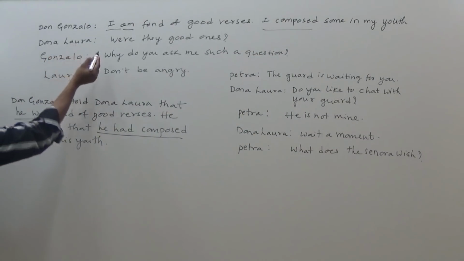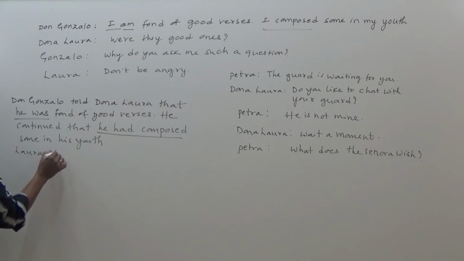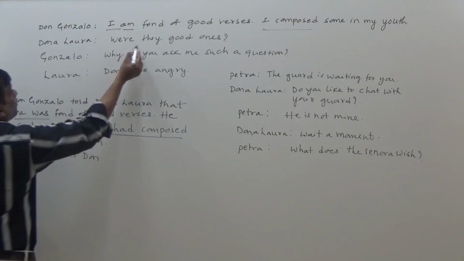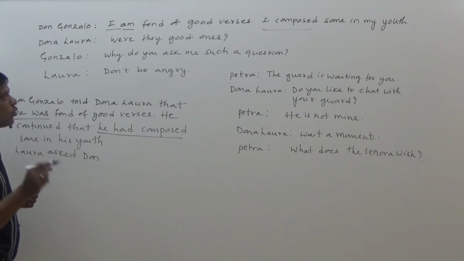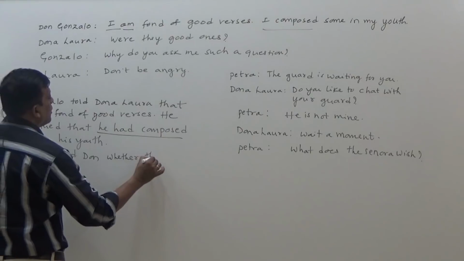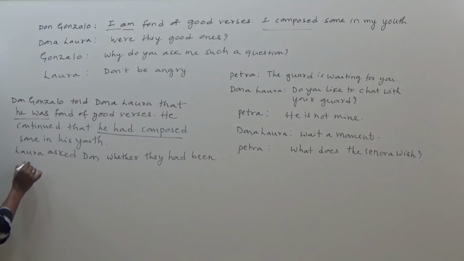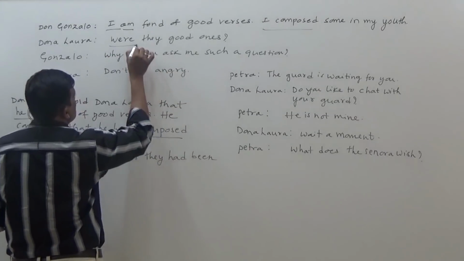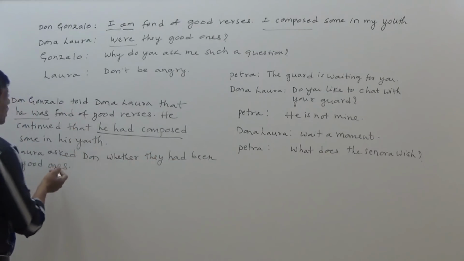Then Donna Laura, it is a question. She asked now. So Laura asked Don Gonzalo, were they good ones? Were they good ones is a question beginning with helping verb. We have to use either if or whether. So Laura asked Don whether they had been good ones. Whether they had been good ones. So were is changed to had been. Interrogative sentence is changed to assertive sentence. They had been good ones.